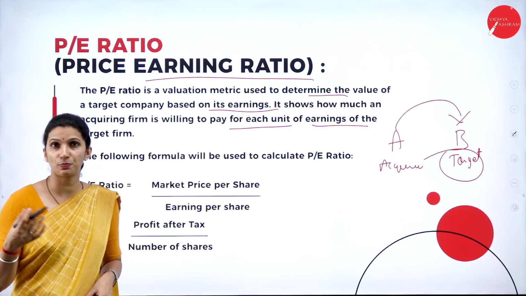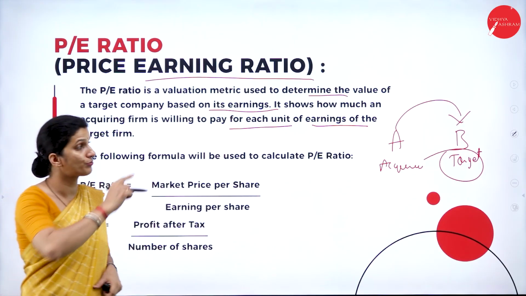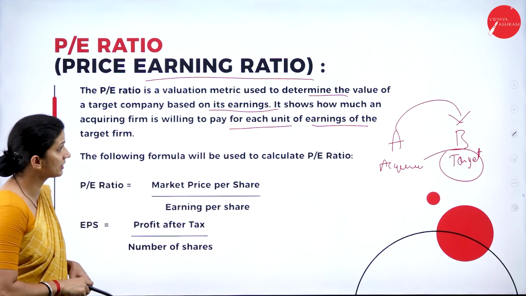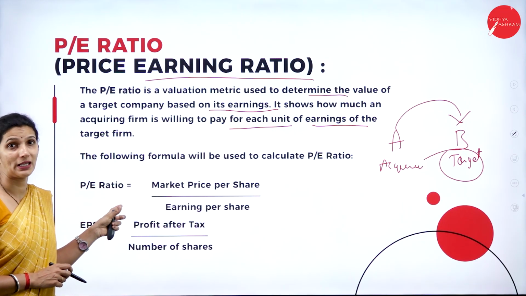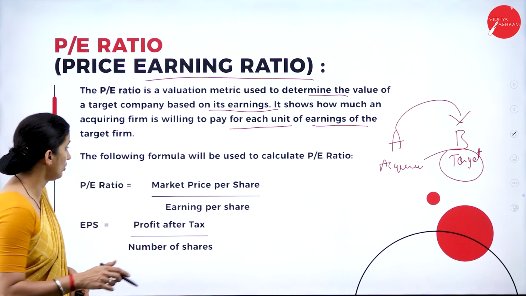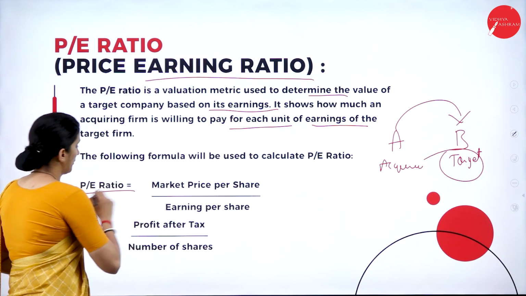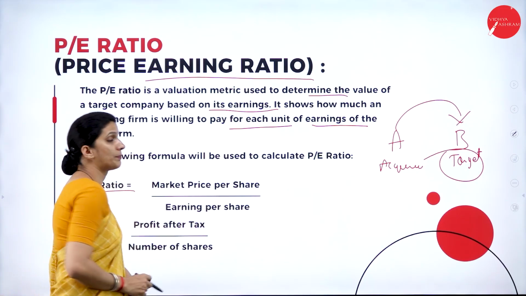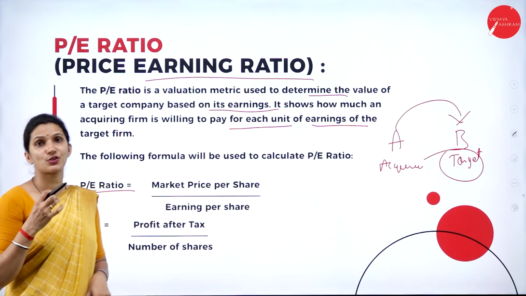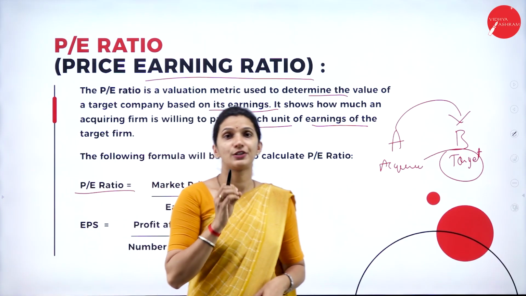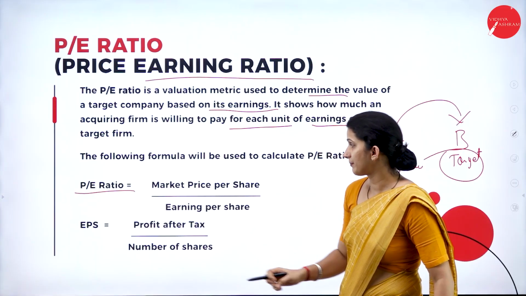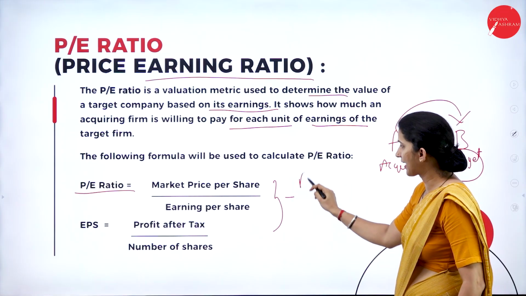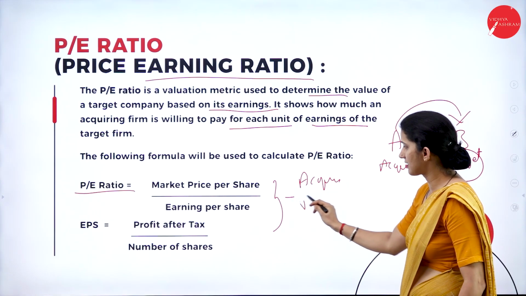When A is going to purchase that company, they need to know the value of the target company. So the calculation that we have is the price earning ratio. The common formula that is used to calculate the PE ratio is the market price per share divided by earning per share. This PE ratio we can calculate for both the acquiring company as well as the target company.